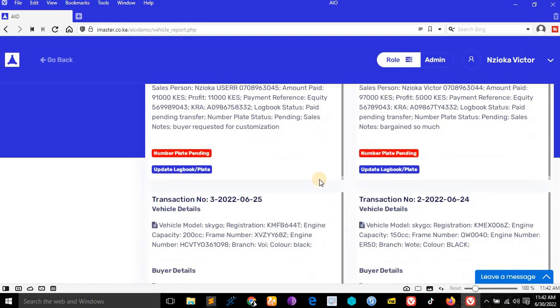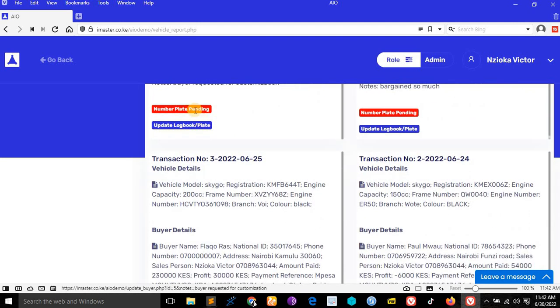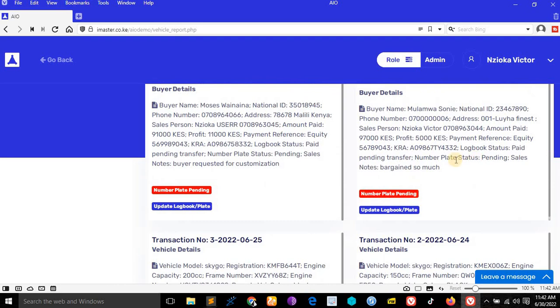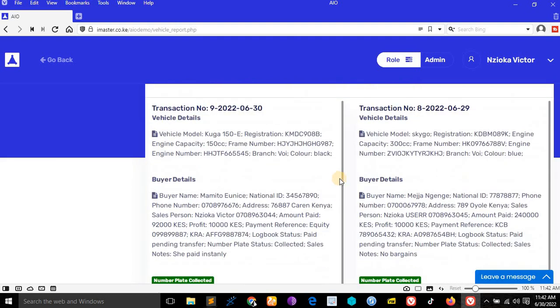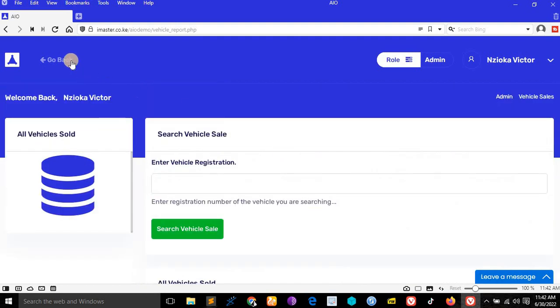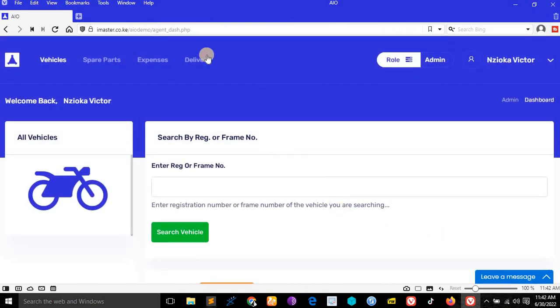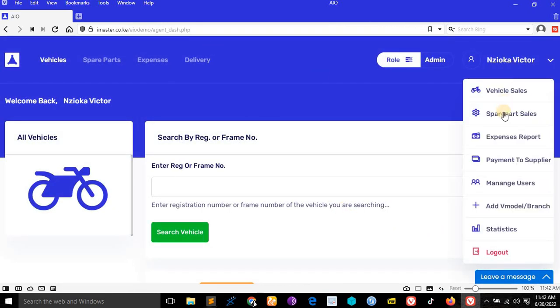And these number plates have not been collected, and their logbook status is paid, pending transfer. Everything is here. But I will show you. Just watch this video to the end so that you can see everything. You can also search those items, spare part sales.